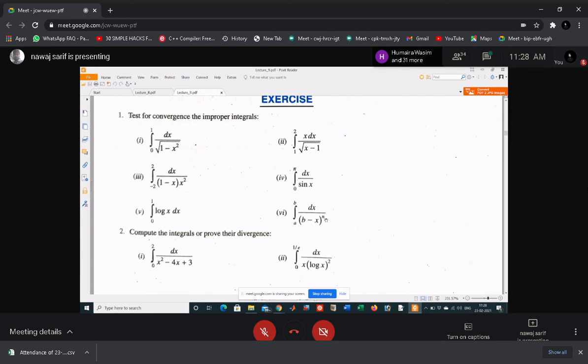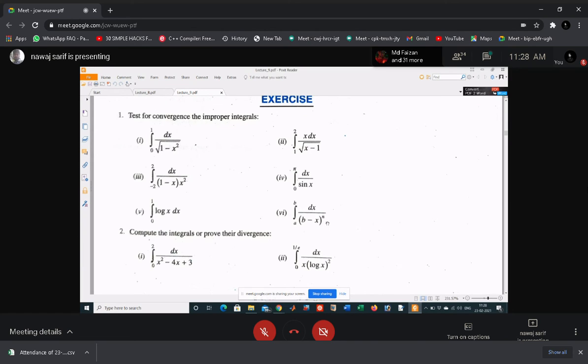N is a positive integer, or a natural number. Yes, sir. Natural number means n is greater than 0. When n is greater than 0, then only this function is improper, and the point of discontinuity is b. So try to find all the cases.